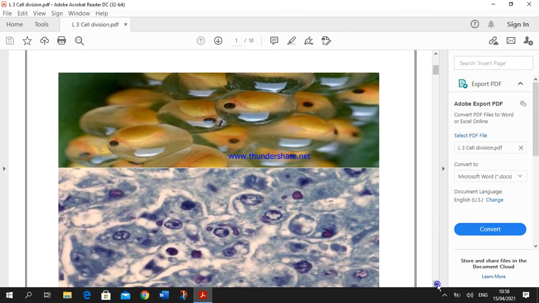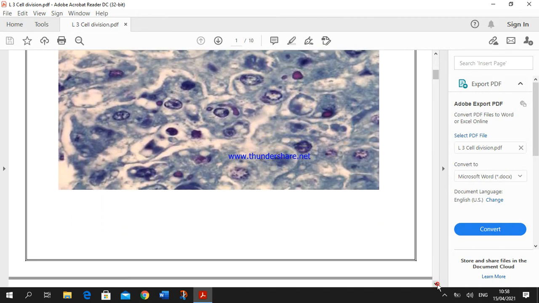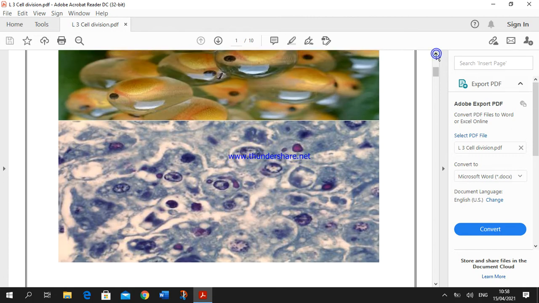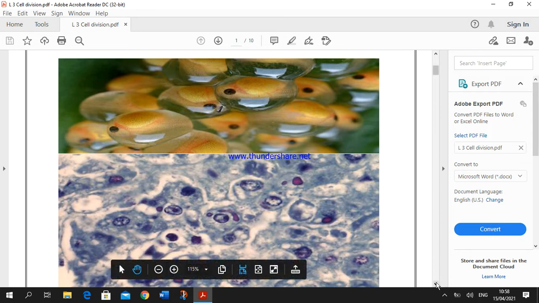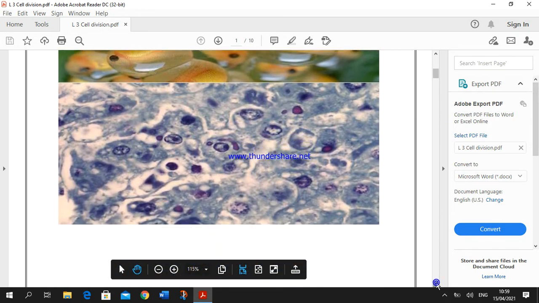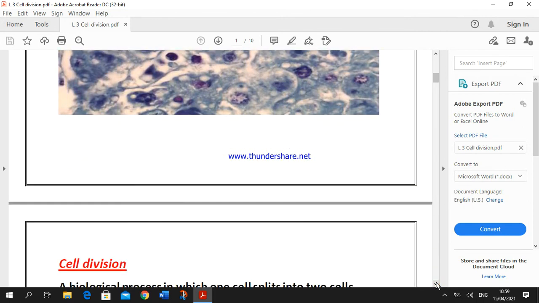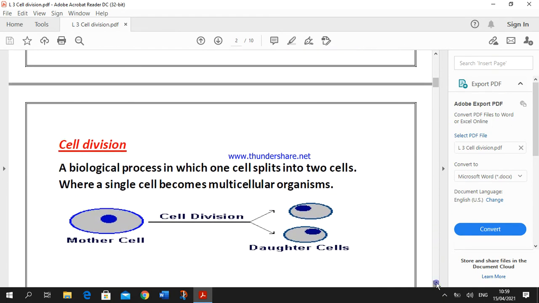And the cell cycle means the time taken by the cell to grow and reach the full size and can make reproduction. Okay, the figure in front of you, this is frog egg cells and this is liver cell. Okay, there is a big difference between the cell cycle of frog egg cells and human liver cells. Okay.